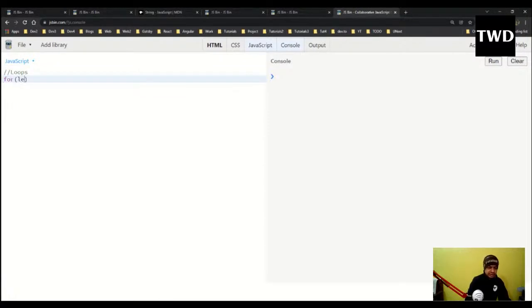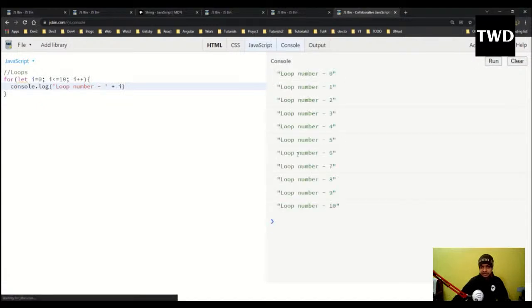For let i equal to 0, i less than or equal to 10, i plus plus, so like this I have, and console.log of loop number, and we generally access a variable like this, plus i. So this is how we access a variable in a console log, and if I run it, it will give me the loop number.